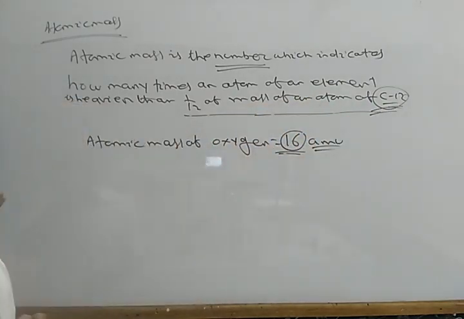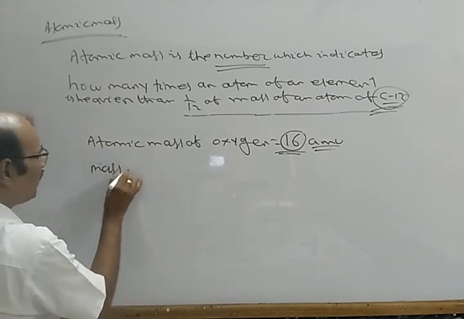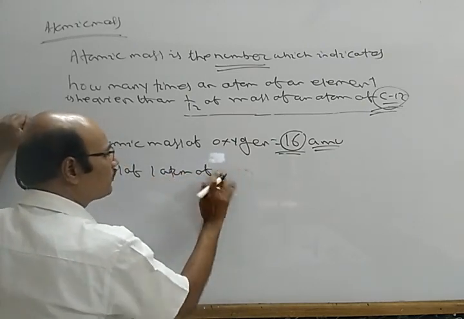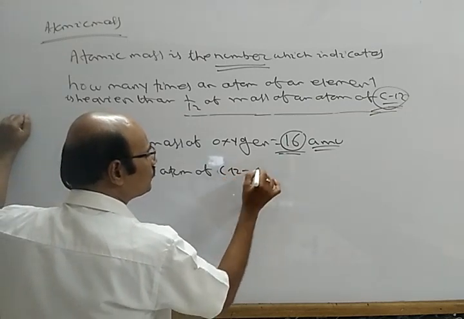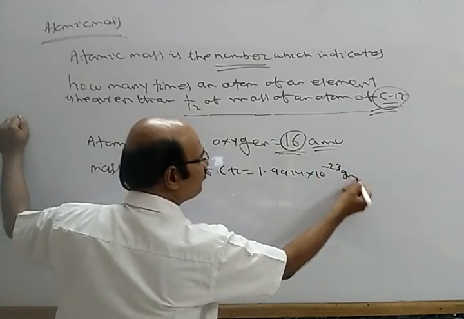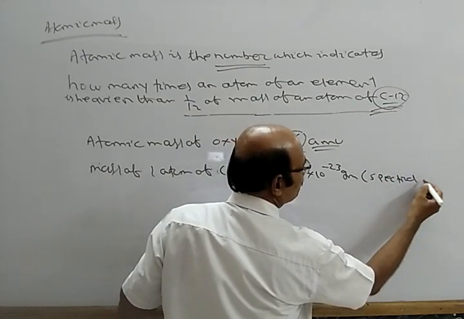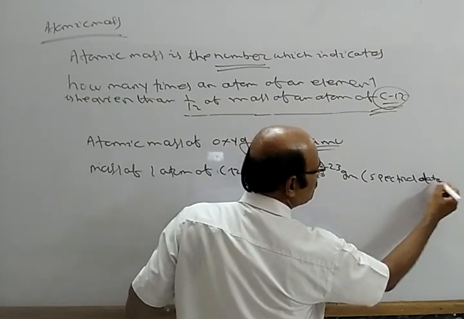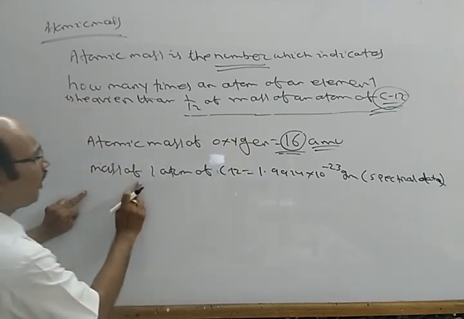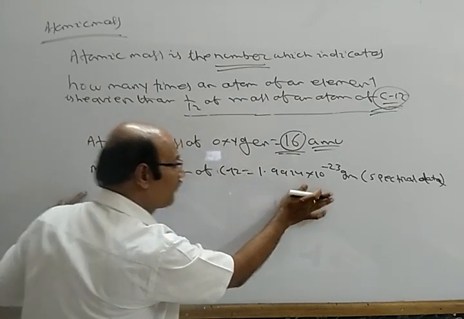Let us see this. Mass of one atom of carbon 12 equals what? 1.9924 into 10⁻23 gram. This is spectral data. That means it was determined spectroscopically that the mass of one atom of carbon 12 is 1.9924 into 10⁻23 gram.